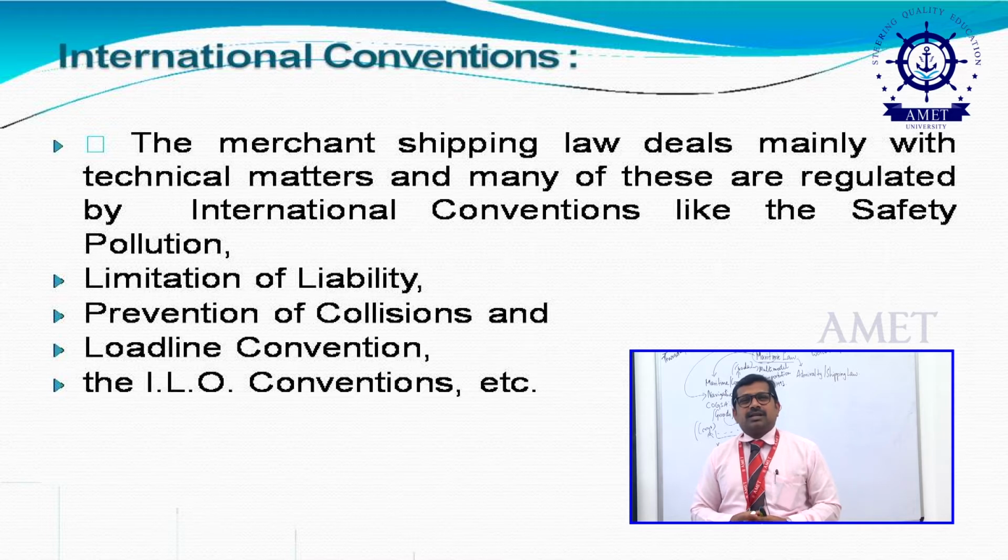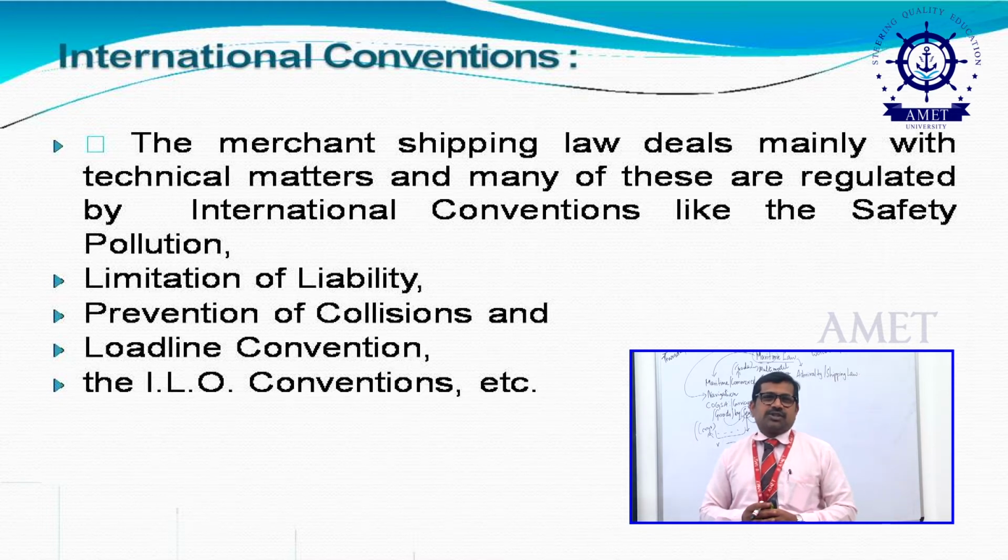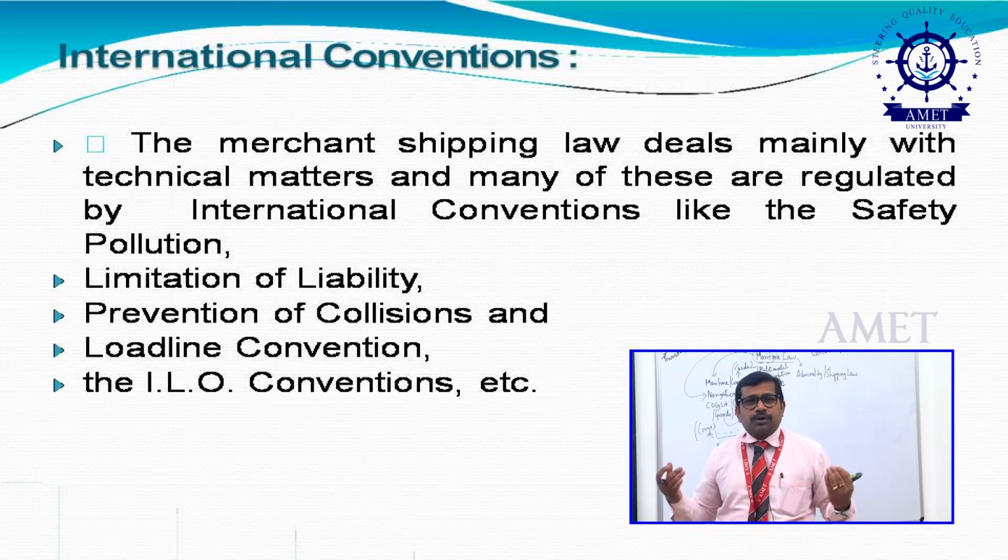But what do the international conventions include in maritime law? The first one is safety and pollution. The second one is limitation of liability. What type of liability will be presented here as per the Limitation of Liability Act? The third one is the prevention of collision. The meaning of collision is where two ships collide with each other.